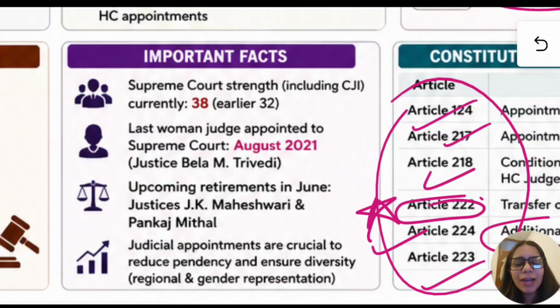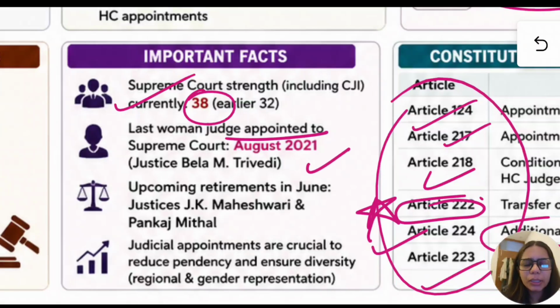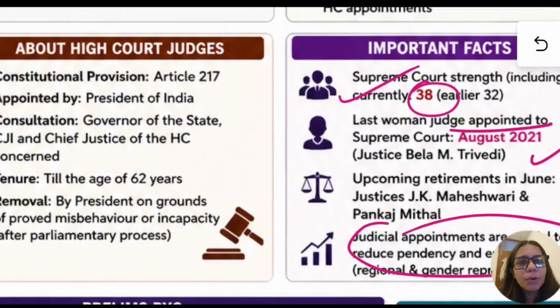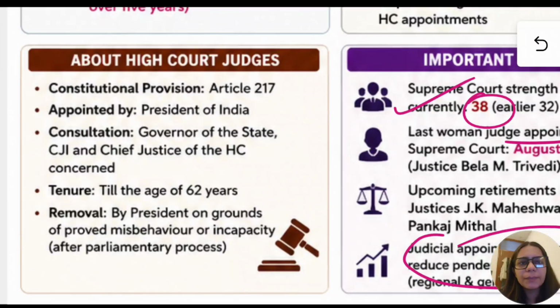Now important fact, you must know that recently there has been an increase in the strength of Supreme Court judges. The strength is now 38, earlier it was 32. The last woman judge appointed to the Supreme Court was in August 2021. This is just for your knowledge. Then there are upcoming retirements, and judicial appointments of course are important to reduce dependency.